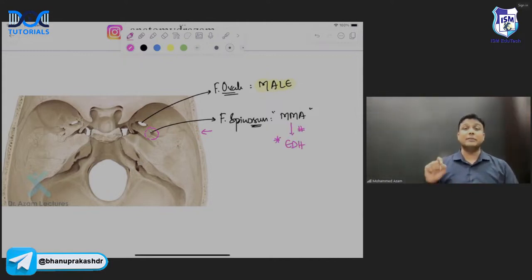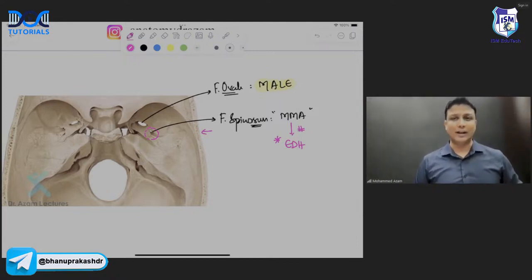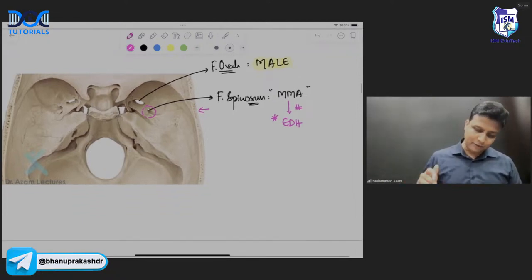Continuously this question is repeating in your FMG exam. So epidural hemorrhage or extradural hemorrhage, what is the artery involved? The artery involved will be the middle meningeal artery and it is passing through which one? Foramen spinosum, sir. And after that, the next important foramen here will be your jugular foramen.